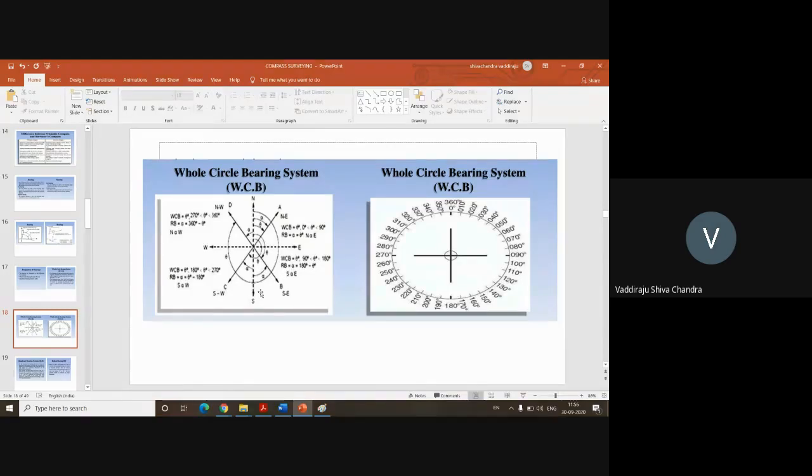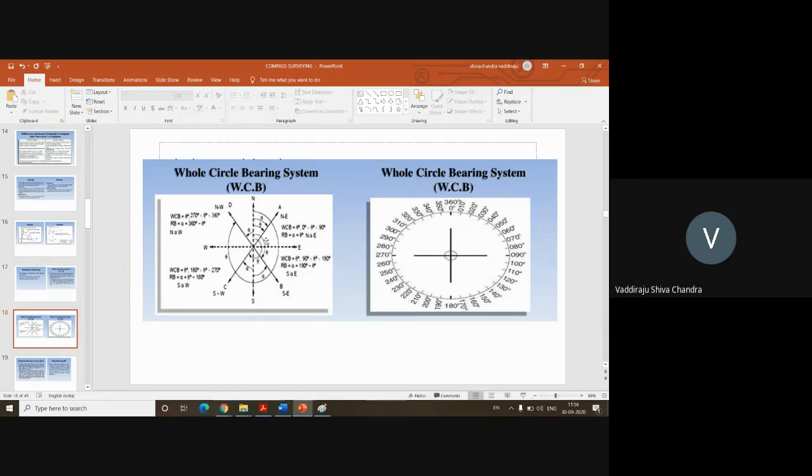So this thing you please keep in mind. You need not learn all this by heart. Remember the quadrant diagram which you have already learned from your school days. Just draw two perpendicular lines, north, east, south, west. You know what the directions are. 0, 90, 180, 270. That solves most of your problems. So this is how we are going to measure. I'll show you some problems, then you'll be able to understand very clearly.